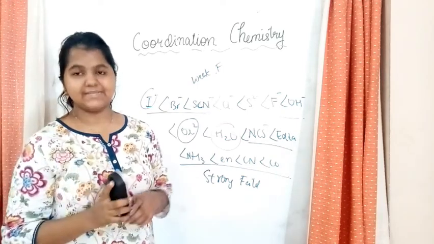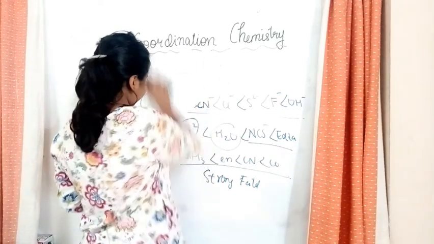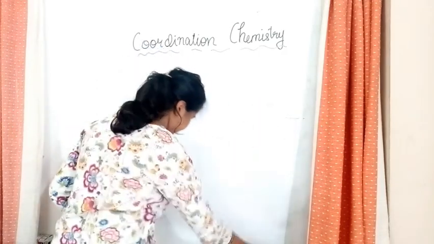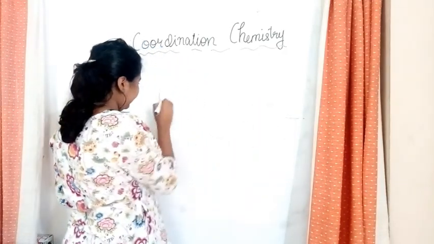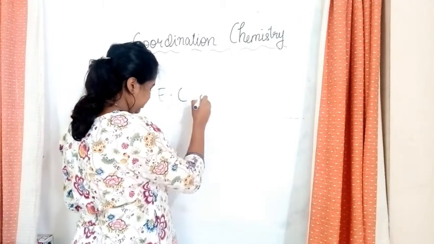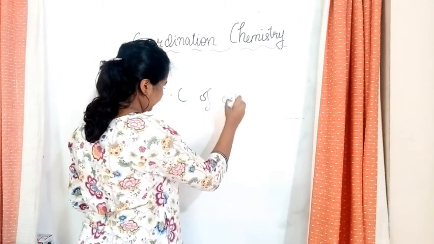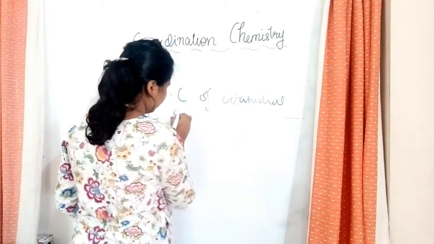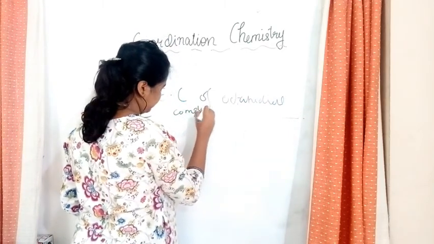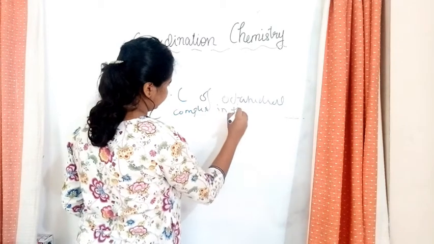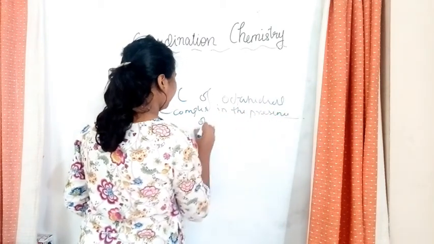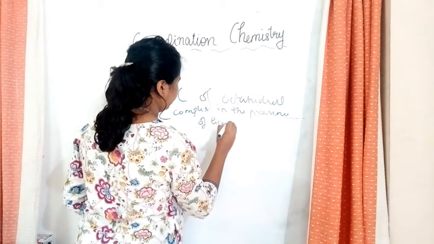Now let's discuss the electronic configurations. Electronic configuration of octahedral complexes in the presence of ligand field.